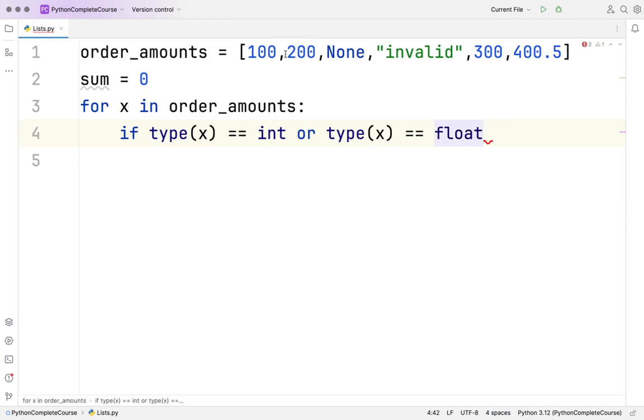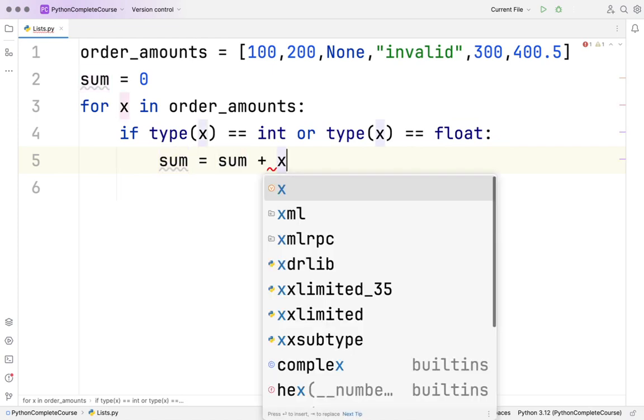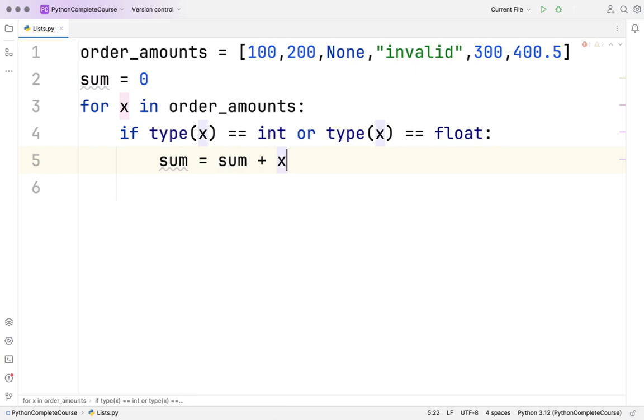That means these are integers, this is integer, this is float. I want to ignore all the others. So if it is integer or a float, then you participate in the sum. Else what you do, you skip it. And how do you skip? You say continue.